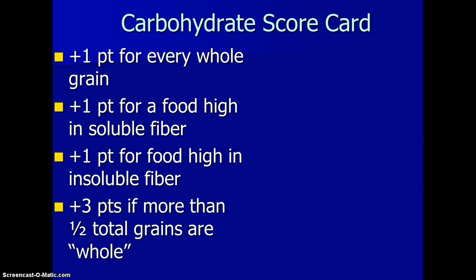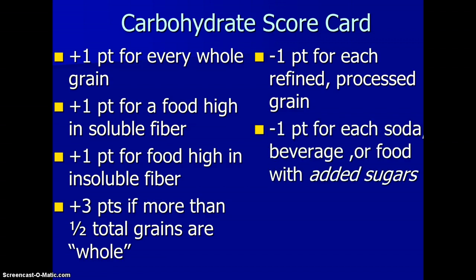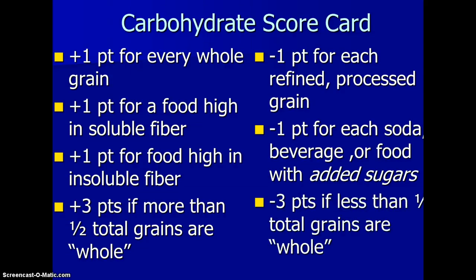And then you'll get an additional 3 points if half of all the grains that you ate are whole grains. But then you get a point off for every refined grain. So anything that lists enriched white flour, enriched flour as the first ingredient, is a refined grain. It does not have fiber in it. And then you get a point off for every soda or food with added sugar, so candy, any type of Gatorades. And then you get 3 points off if you have less than half your grains as whole grains. So try this little activity and you can kind of see how you're doing on your carbohydrate intake.